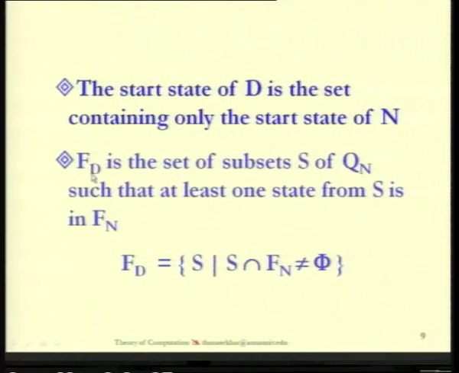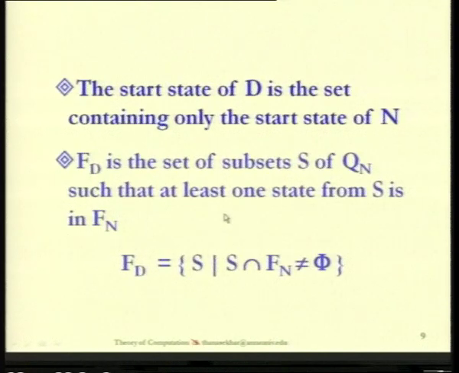And what will we get as the final states? The final states are the set of all subsets from Qn. What is the condition? You find the set of all subsets such that there is at least one member from Fn. Fn is the set of all final states of the given NFA. So if there is a common state between Fn and any S, then that S is going to be treated as a final state of the deterministic finite automata.